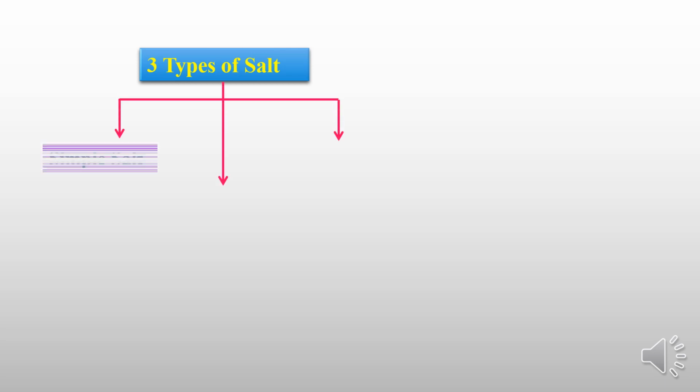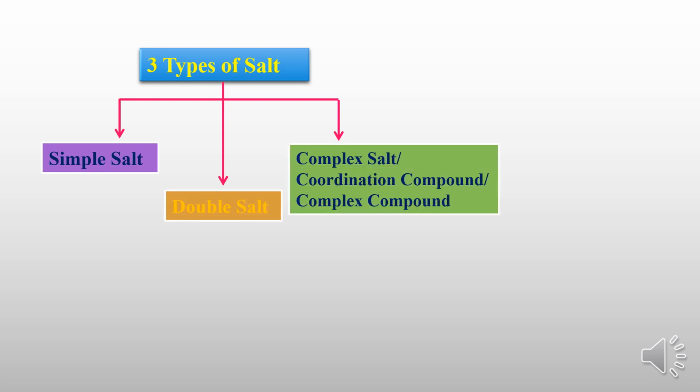Now students, we'll first study the types of salts. Already in the chemistry laboratory you have performed inorganic salt analysis, so we are also studying the same salts here. The types of salts: the first one is a simple salt, the second one is a double salt, and the third one is a complex salt. We will call it either a coordination compound or a complex compound.